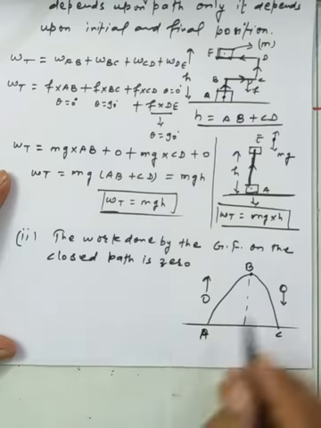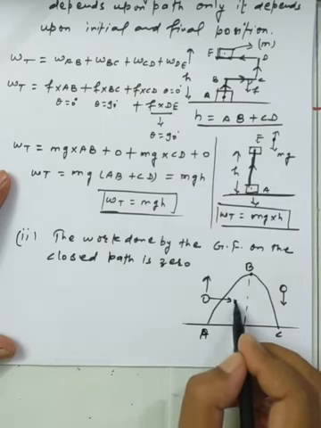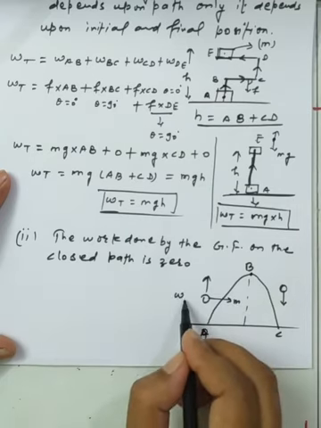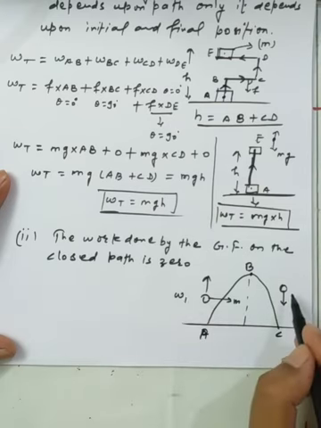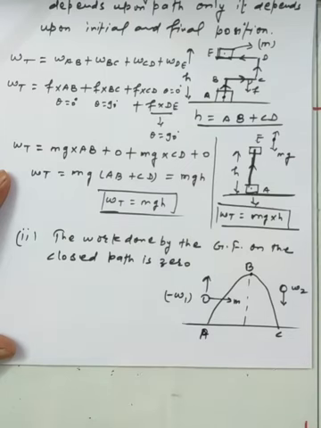Here the mass of the ball is M. For the upward movement the work done is W1, and for the downward movement the work done is W2. The work done against the force of gravitation is negative, and we are assuming that W1 is equal to W2.